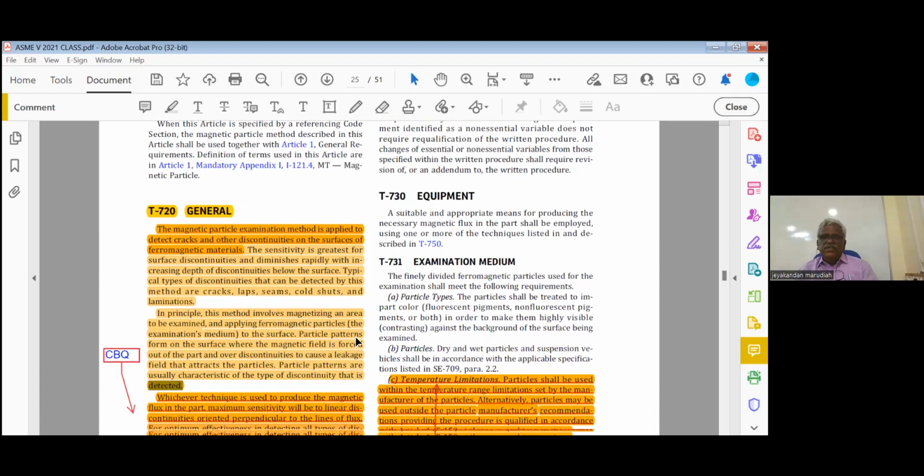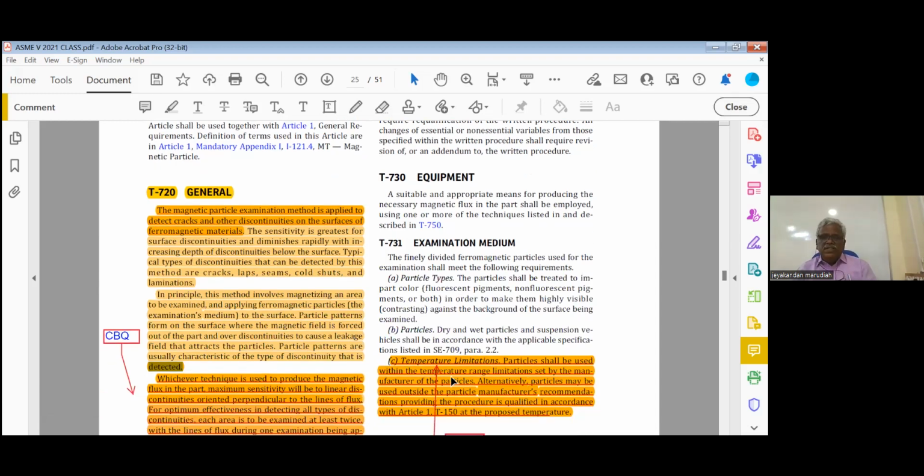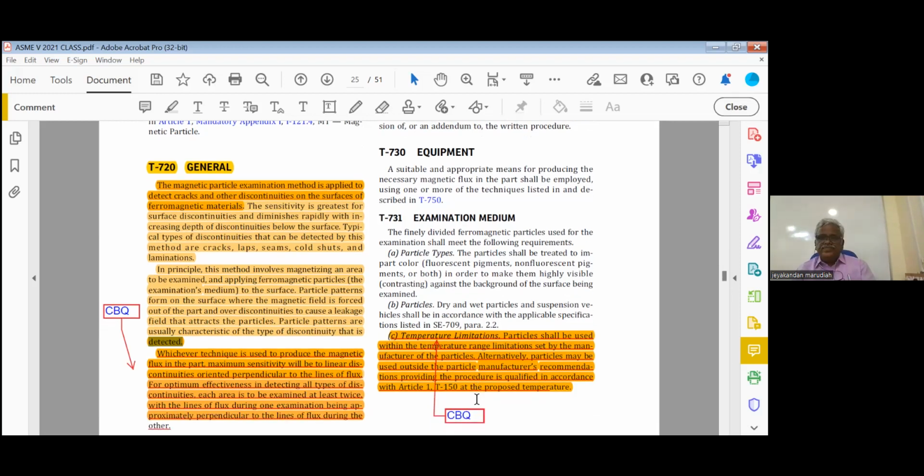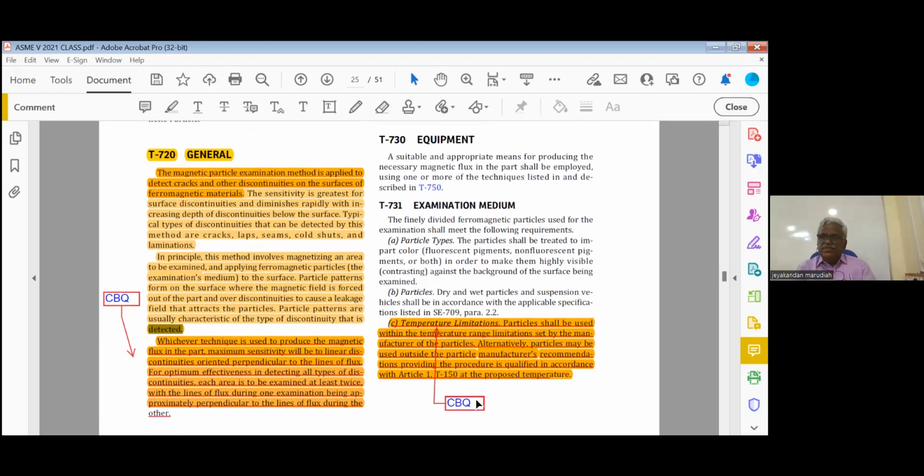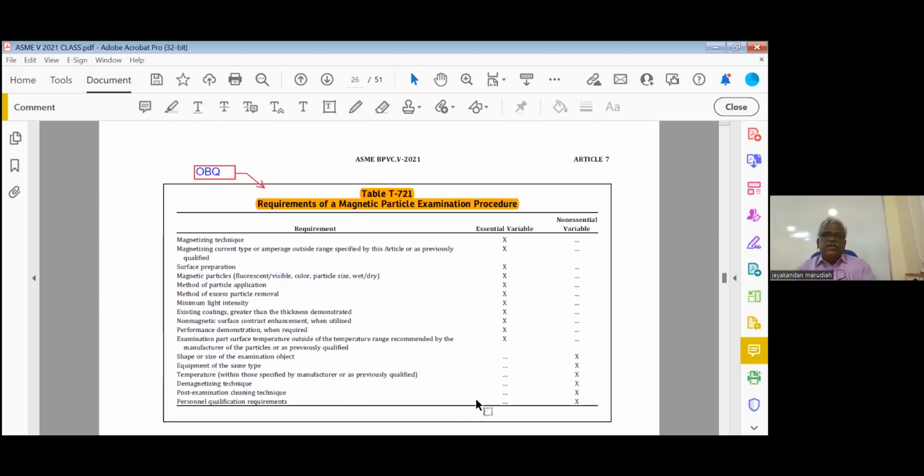So highlight this one. Temperature limitation: particles shall be used within the temperature range set by the manufacturer. Alternatively, particles may be used outside the manufacturer recommendation, provided the procedure is qualified. That is a closed book question. On the next page, procedure, we have essential variables as well as non-essential variables. Just mark it as open book.